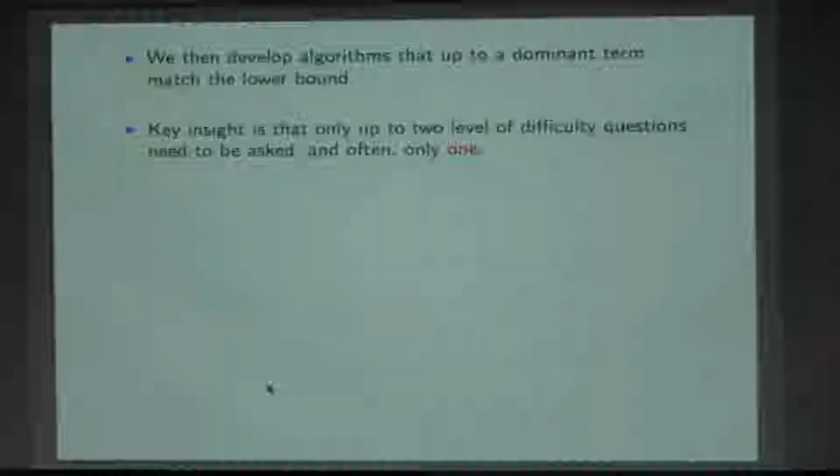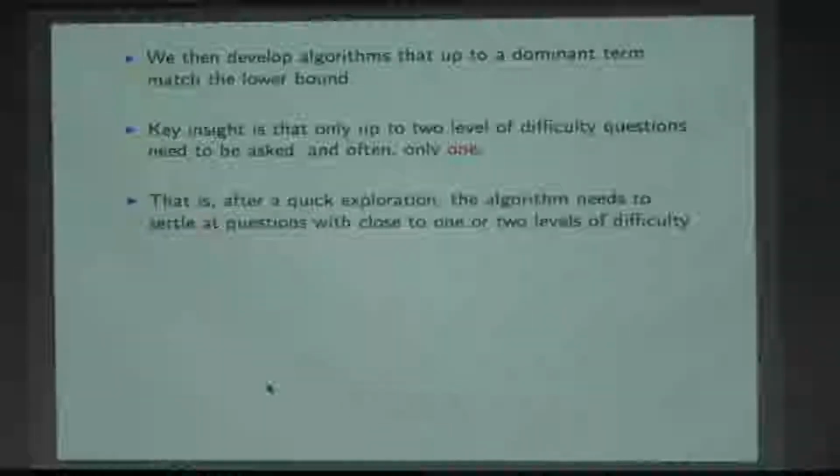So this is kind of not immediately obvious, right? This comes up after doing analysis. In terms of practicality, it means that after a quick exploration, the algorithm needs to settle down and ask questions with close to 1 or 2 levels of difficulty. So the lower bound will suggest that there's only 1 level or 2 levels. The upper bound means that you have to figure out that level, so you explore a little bit, but then quickly just focus on 1 or 2 levels of difficulty.